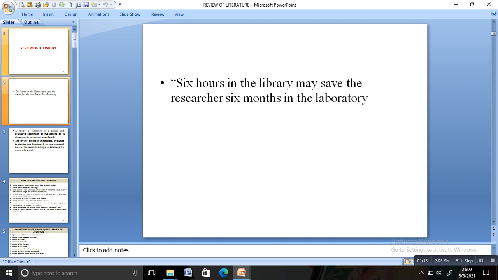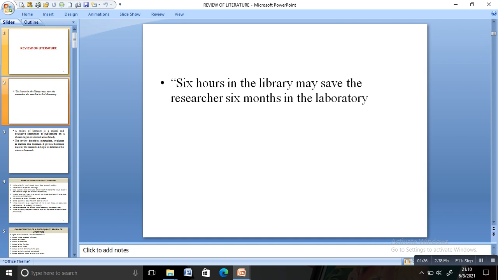If you're not doing a very clear literature search, it will lead to various losses of time. You may do a wrong work, you may prepare a wrong protocol or wrong methodology, and you won't be able to come out with the proper result that we are expecting. So a thorough literature search is needed.